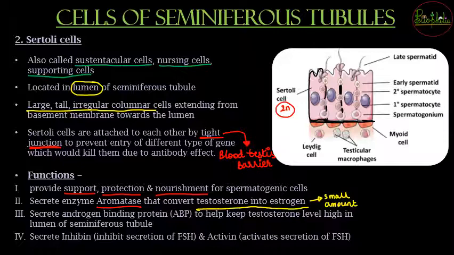So that is because of the enzyme that is aromatase. फिर वो और एक release करेगा that is called as androgen binding protein. Now this androgen binding protein will be released so that it can help to keep the testosterone level high in the seminiferous tubules. So जब ये प्रोटीन्स रिलीज होंगे वो सारे के सारे टेस्टोस्टेरॉन को अपने तरफ अट्रैक्ट करेंगे.